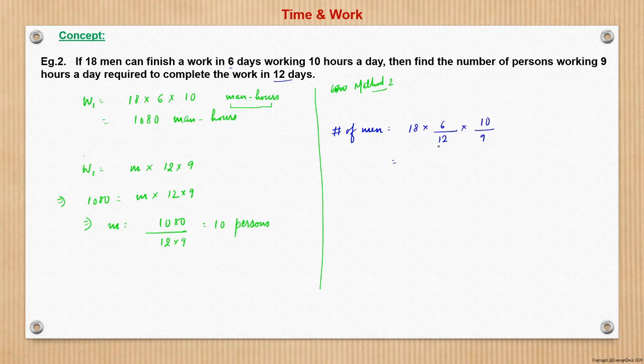So this becomes 12, 9, 108 cancel. So this is 8 men. So this is an even simpler approach.